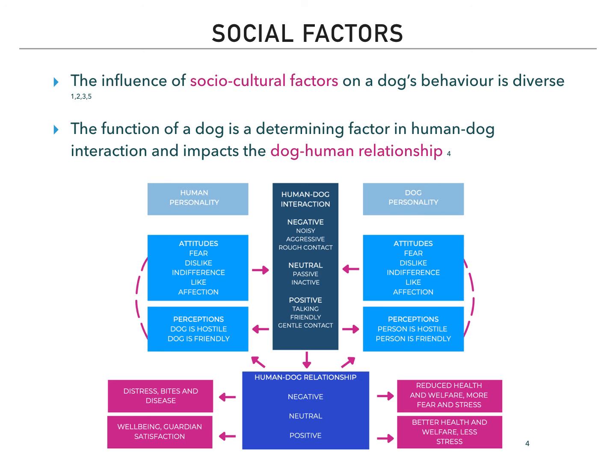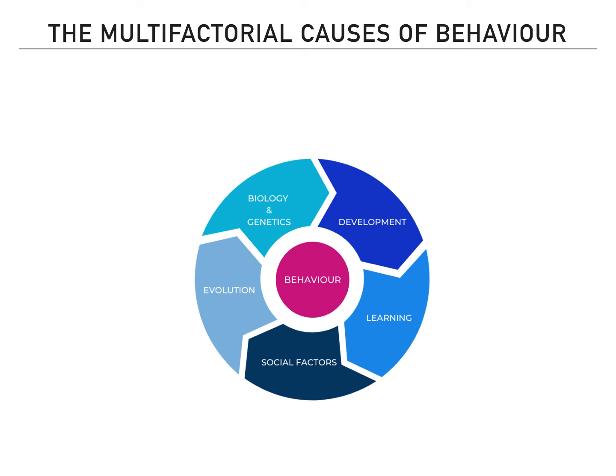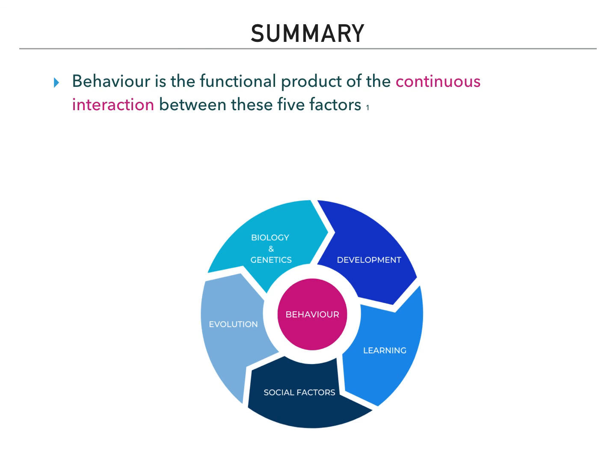The dog's function, along with socioeconomic and cultural factors, may influence the guardian's beliefs surrounding dog behavior and their ability to access dog training, veterinary care, quality nutrition, but also housing and location. All of these are factors which may affect the dog's behavior. These 5 factors continuously interact and change both the organism and the environment, behavior being the functional product of their combined effect.